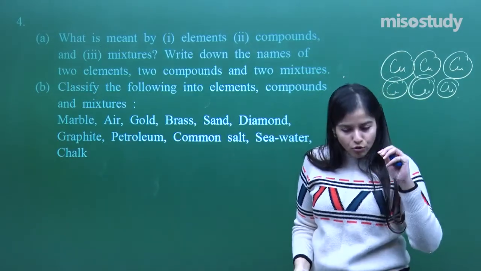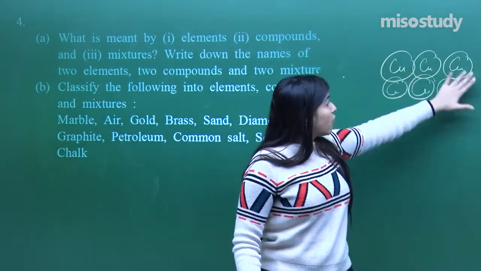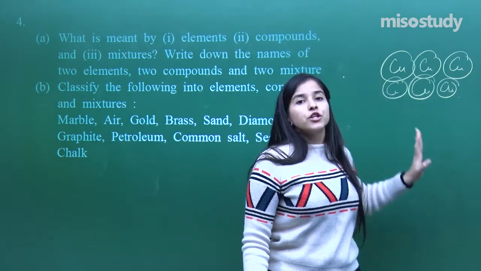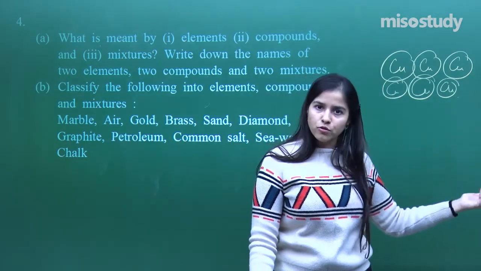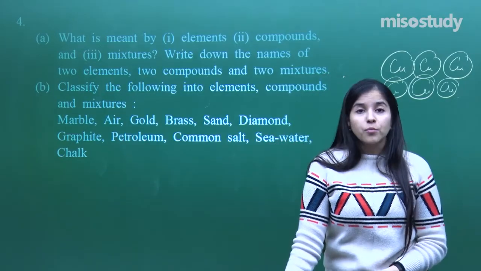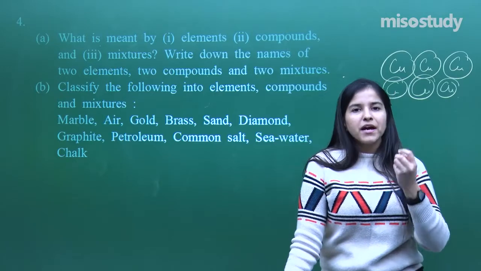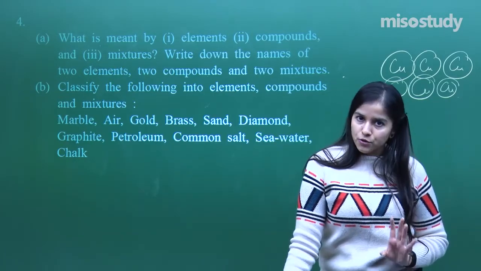It solely contains all the atoms belonging to silver, copper, or gold. If you have seen pure aluminium or pure iron, again it will have only and only iron atoms in it.